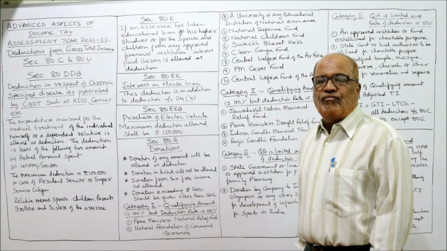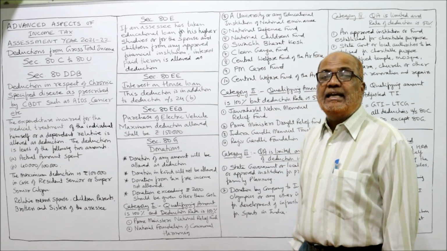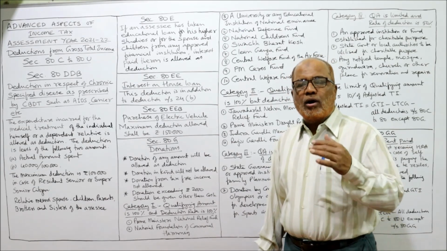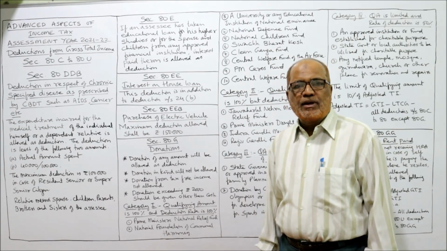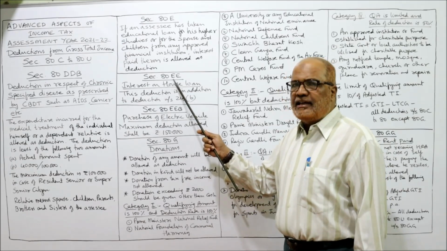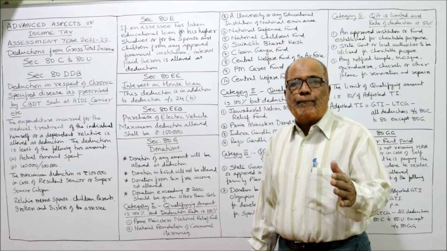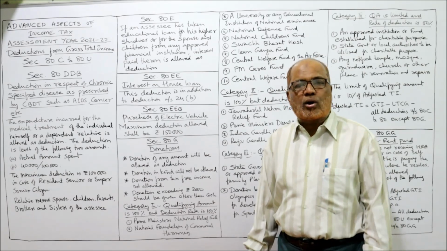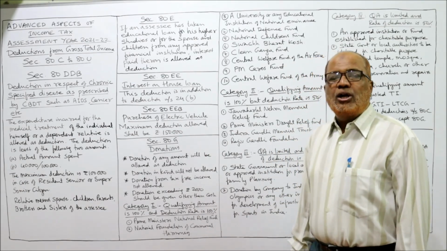Next is 80G. A very important deduction is 80G, donations. Very frequently, in almost many problems, we will come across this deduction. Whereas other deductions like 80EE or 80EEB, 80E, very rarely may come. But the donations deduction you will come across very frequently in the problems. So give more concentration to 80G.